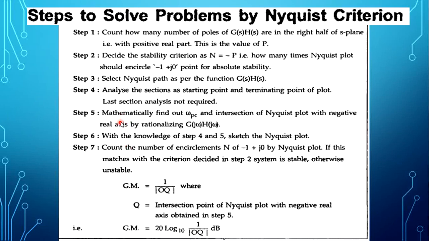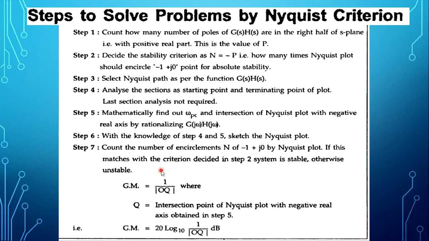Now by doing steps 4 and 5 we can complete the final Nyquist sketch. After completing it, count the number of encirclements N of -1 plus j0 by the Nyquist plot. If this matches the criterion decided in step number 2, then the system is stable. Otherwise the system is unstable.